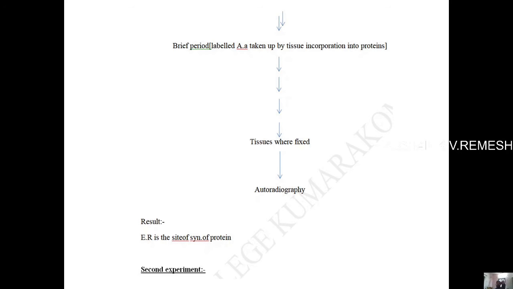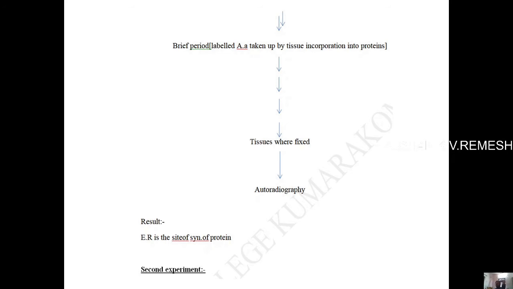So in this experiment, you have to expose the tissue for a brief period in the solution having radio-labeled amino acids. If you are exposing the tissue for a longer period of time, definitely then the labeled proteins that may be synthesized in the endoplasmic reticulum may start to move into the next compartment, that may be a vesicle, and from that vesicle to the Golgi complex, and from that Golgi complex to the next vesicle, and finally that may be secreted into the extracellular region.